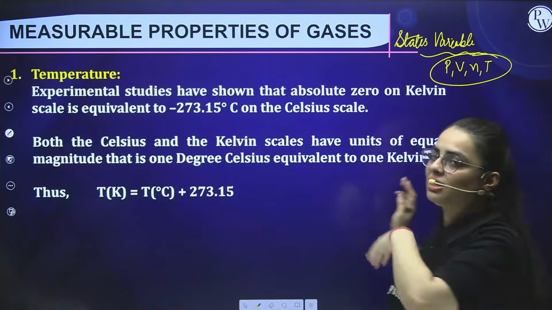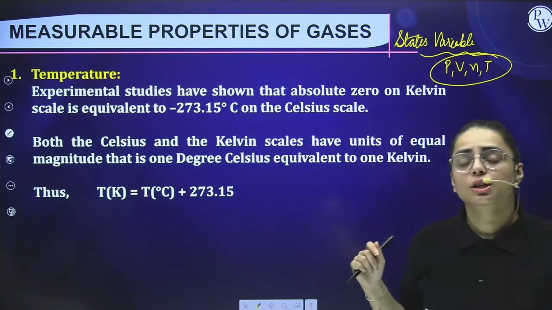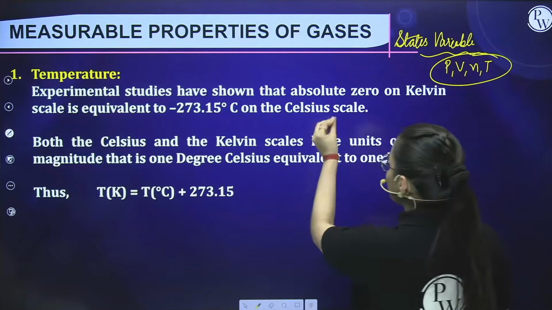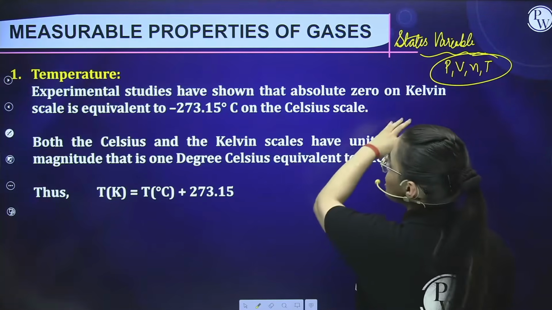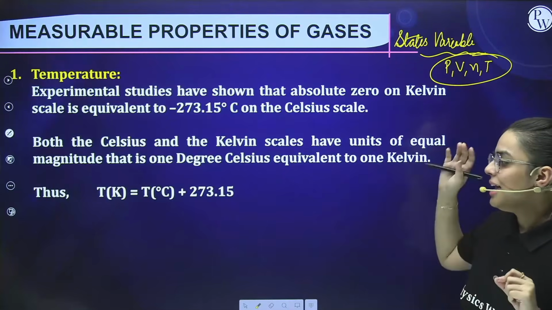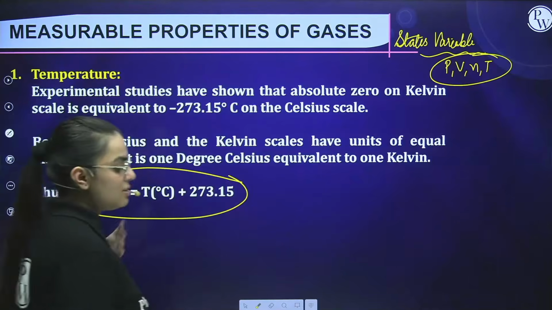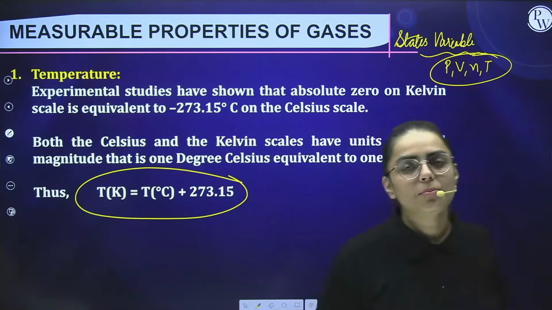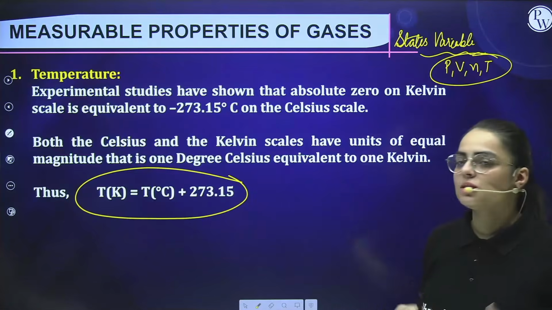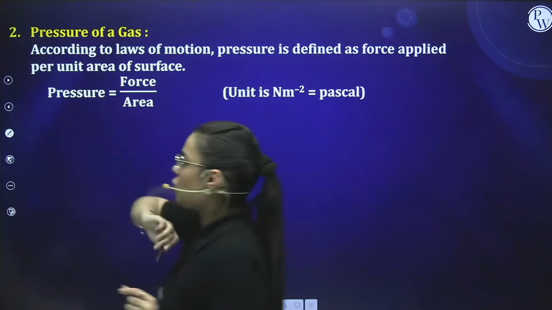Now, from these, which are the measurable ones which we can measure? First of all, the temperature. Temperature basically is the degree of hotness and coldness, right? Other than this, experimental studies have shown that absolute zero on the Kelvin scale is equivalent to minus 273.15 degrees Celsius. So if you are given a temperature in Kelvin or in Celsius and you want to establish a relationship between them, this is the correct formula: temperature in Kelvin equals temperature in Celsius plus 273.15. Clear?